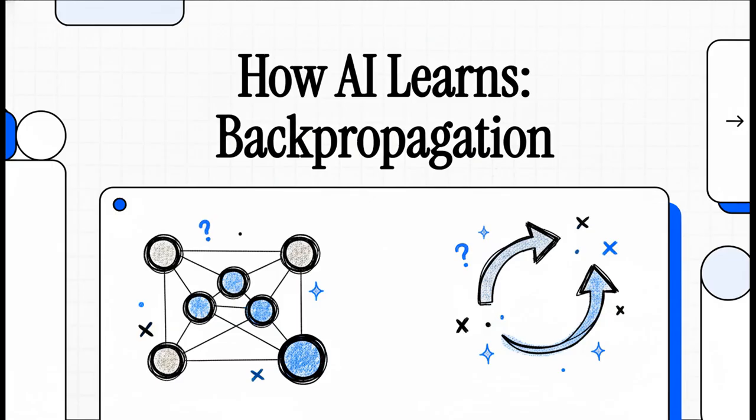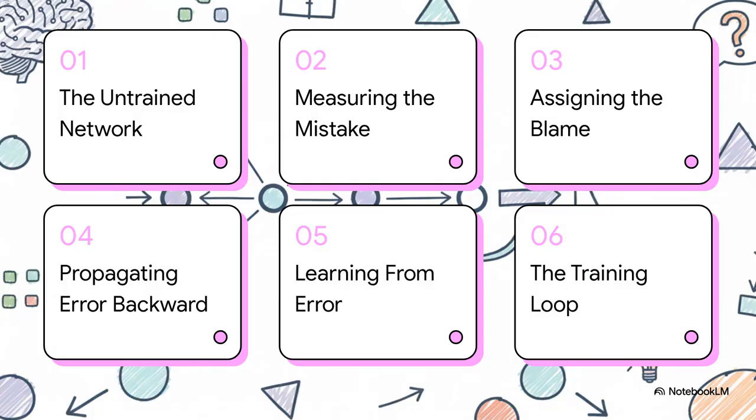We're talking about how a neural network learns from its mistakes, a process that is fundamental to pretty much all modern AI. We're going to follow this story in 6 parts. We'll start with a network that's a complete blank slate and watch it get smarter, one mistake at a time. All right, let's dive in.